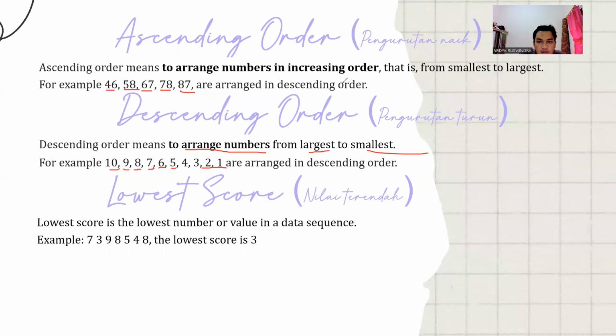Next is lowest score. In Indonesian, we say nilai terendah. Lowest score is the lowest number or value in the data set. For example, we have the data 7, 3, 9, 8, 5, 4, and 8. And then the lowest score is 3.